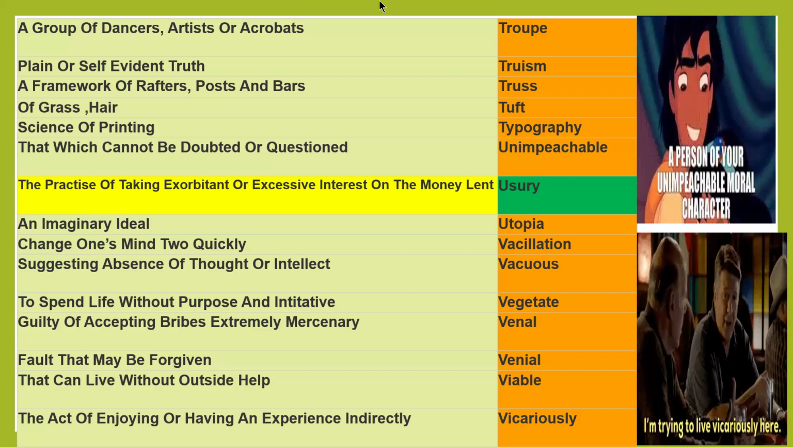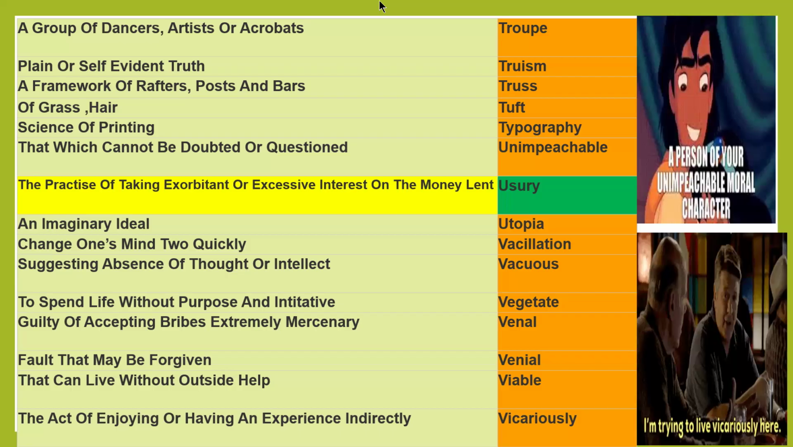Venal, guilty of accepting bribes, extremely mercenary. So many government officers, political officers are involved in venal. So guilty of accepting bribes, extremely mercenary. Venial, fault that may be forgiven. Venial means a mistake that may be forgiven. Viable, that can live without outside help. Viable means anything that can live without any help. Viable.